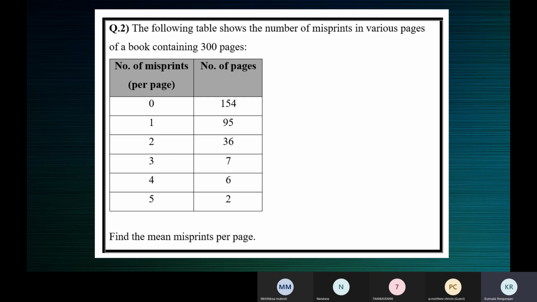You can see the data is represented in the form of a table. So this table shows the number of misprints in 300 pages of a particular book. When you add all these numbers, you should get 300, because 300 pages. So the total of this column should be 300.